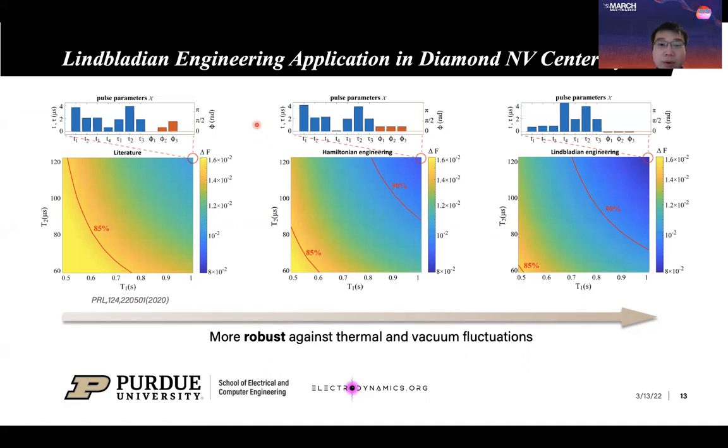So here, each microwave pulse sequence contains 3 microwave pulses within 4 delays. Tau and phi are the length and phase of the 3 microwave pulses, and t represents the length of the 4 delays. So here we can find that only in the case of Lindblad engineering, we can realize the largest high fidelity region. This means that we can obtain a microwave pulse sequence that is more robust against thermal and vacuum fluctuations in Lindblad engineering.